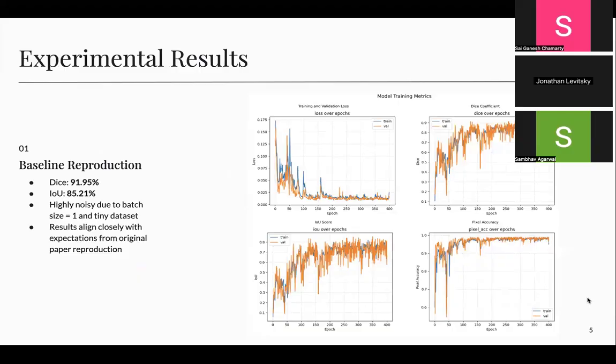So our results in the original paper: we used Dice score because it's the most modern score, and IOU because it was well used in the paper. We got a 92% Dice, and we got an 85% IOU. The training was very noisy because the batch size was 1, and the results align roughly closely with the expectations from the original paper.